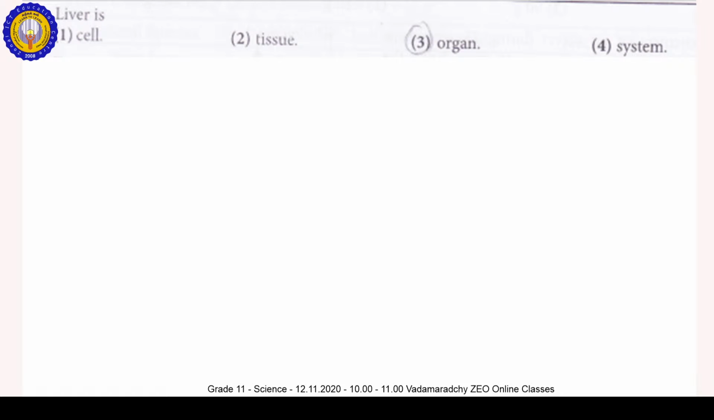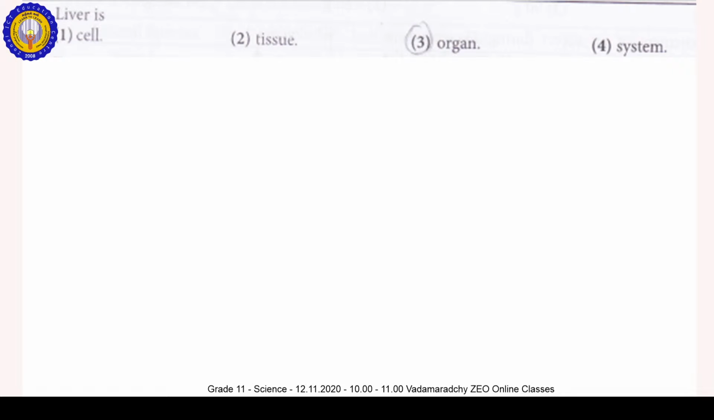Today I am going to discuss with you the 2019 past papers MCQ. The 2019 question number 1 MCQ is the liver risk.